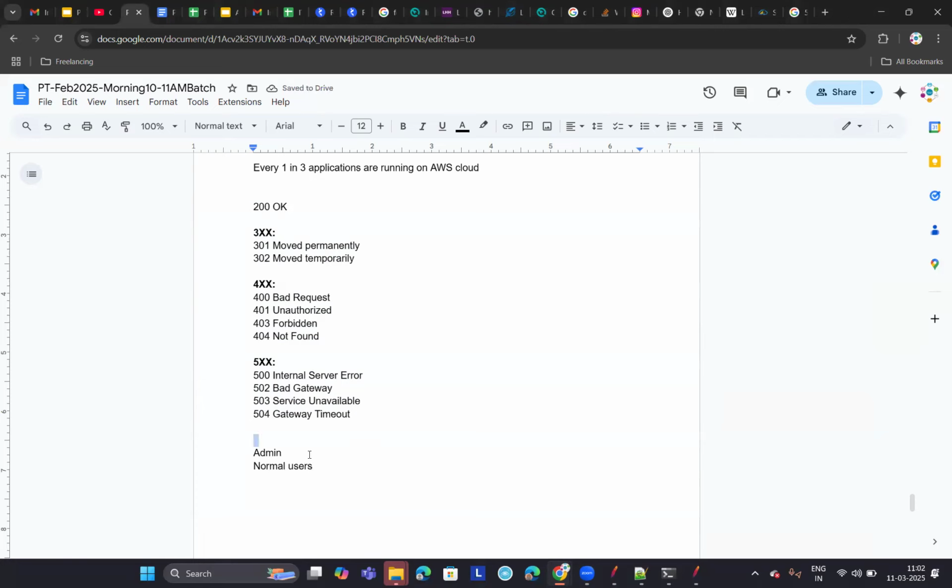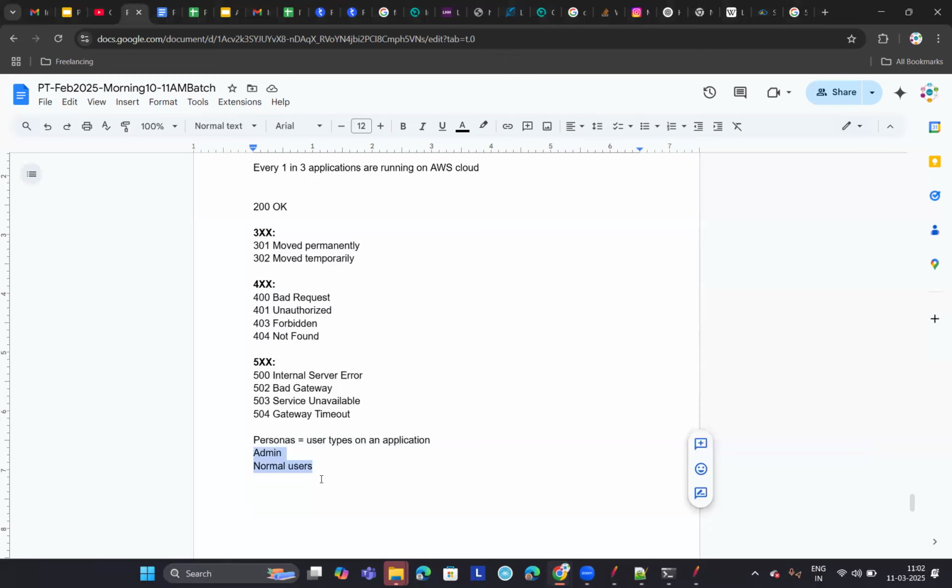These are called personas. Personas means different types of users on an application. It can be a web application or a mobile application. That's why I'm using the generic term application.